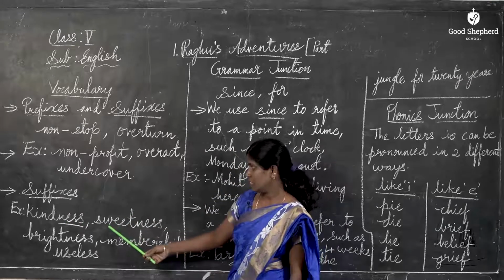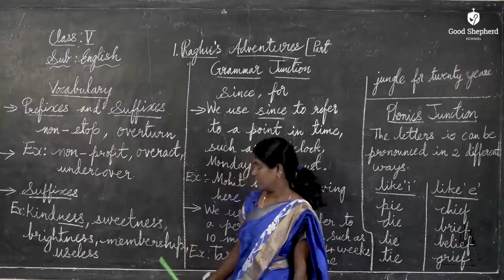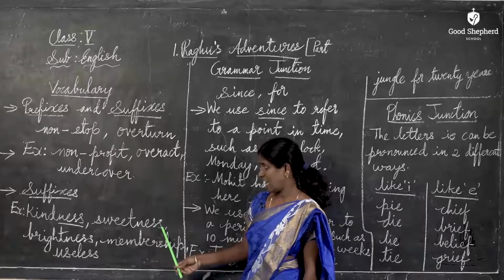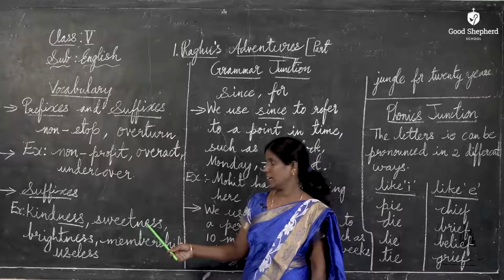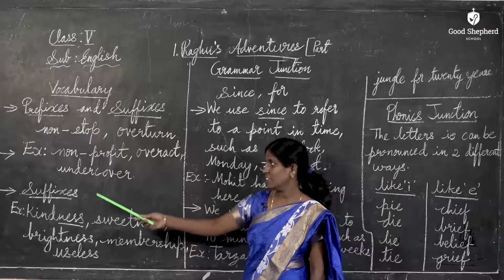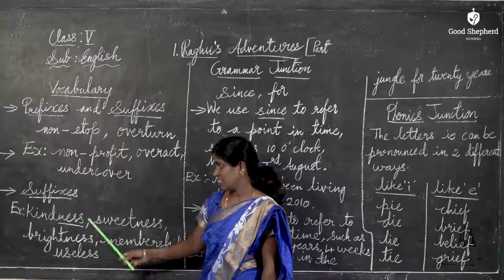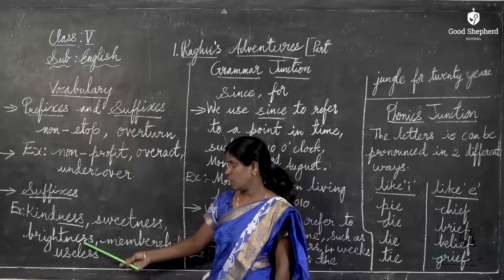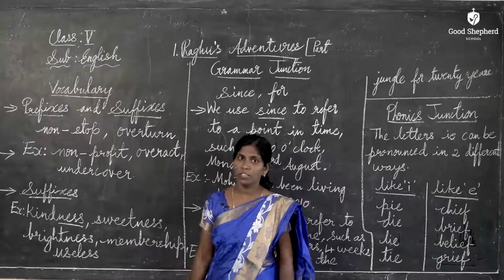The other word is sweetness. N-E-S-S is added to the word sweet. Then it becomes sweetness. N-E-S-S is the suffix. Next, other word, brightness. Brightness is formed when N-E-S-S is added to the word bright.